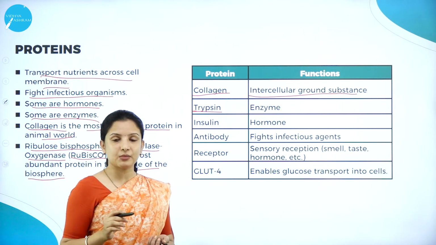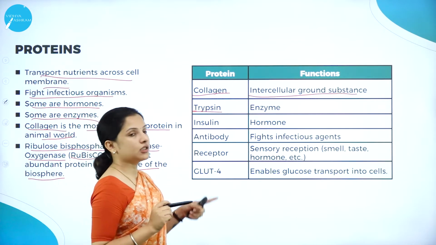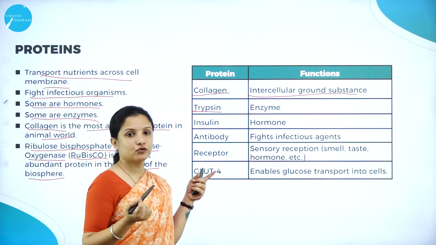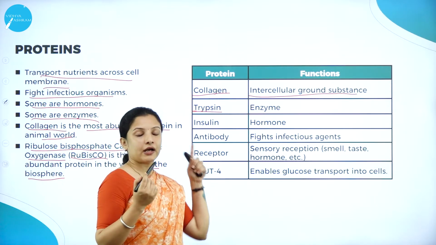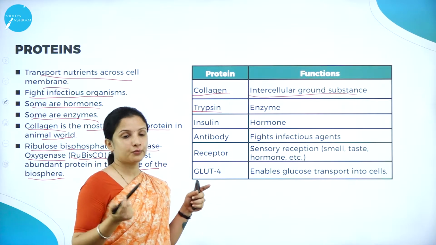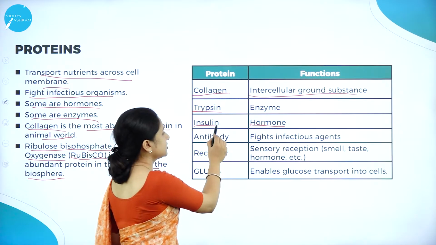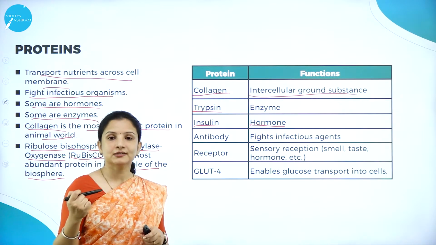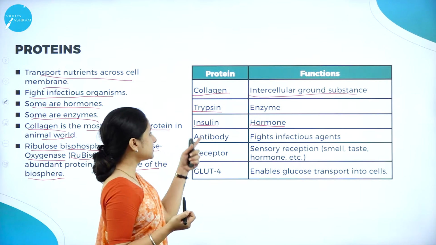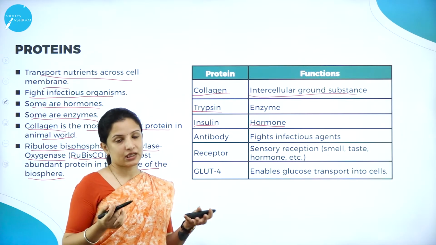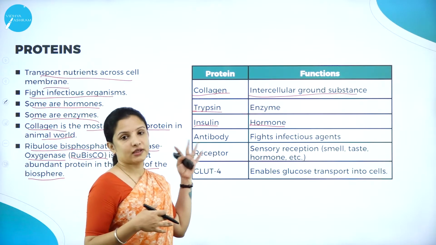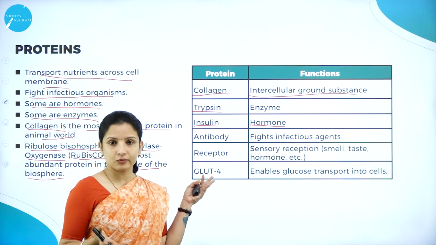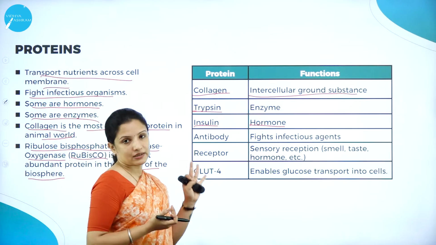Trypsin is one example of an enzyme protein, and it is a digestive enzyme which helps in the digestion of food. I had told you that some of the enzymes are also proteins. And hormones: insulin is one hormone that helps in regulating the sugar level in the body, and it is secreted by the pancreas, right? These insulin hormones are made up of proteins. Therefore, some proteins are hormones, for example insulin, and also follicle stimulating hormone and some growth hormones. All these are examples of protein as a hormone.